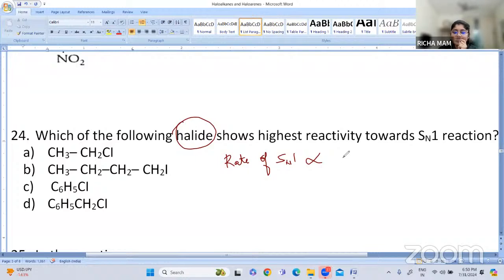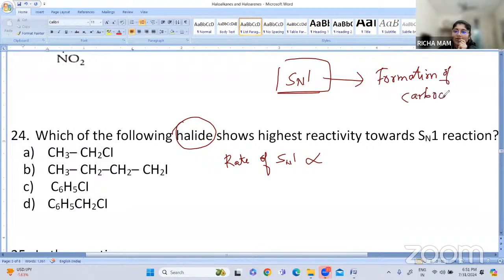When we are seeing the SN1 mechanism, it involves the formation of carbocation. So the more the carbocation stability, the higher will be its reactivity. So the rate of SN1 reaction is directly proportional to the stability of carbocation.